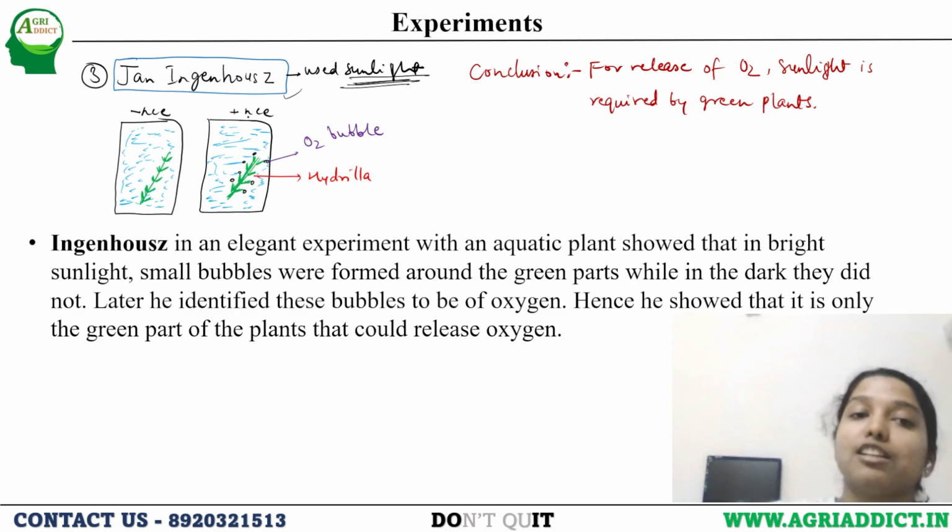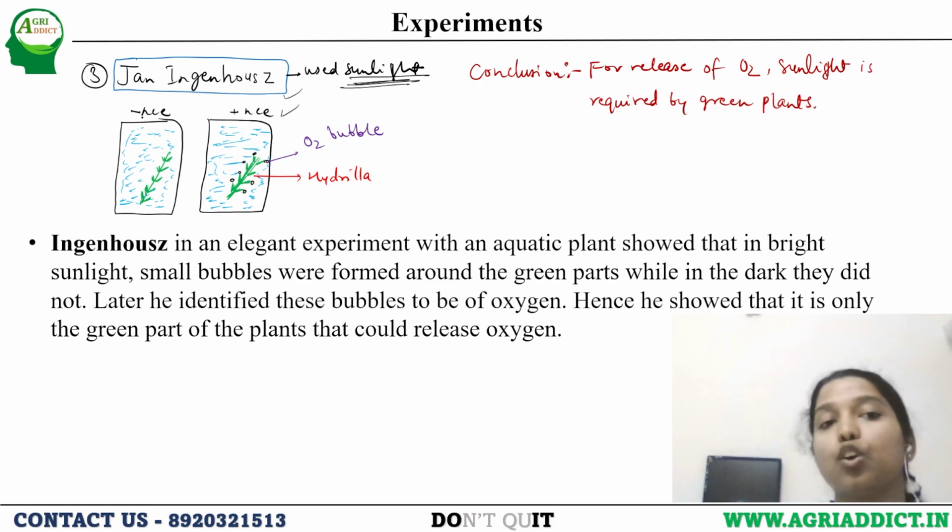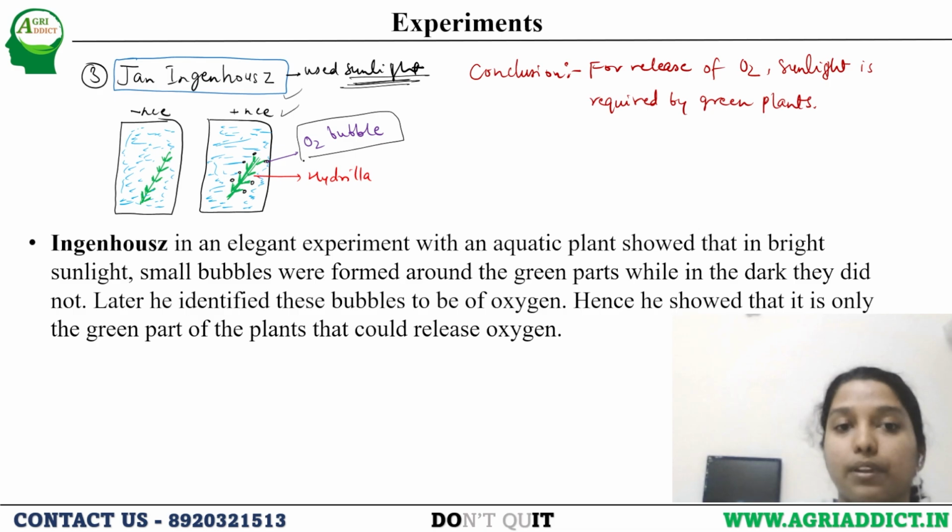In the first scenario, he took one hydrilla plant, which is a water-loving plant, kept in water. In one scenario it is in the presence of sunlight. In the other scenario, he removed the sunlight and it was placed in dark conditions. He found some bubbles at the corners of the hydrilla leaves. Those bubbles he recognized as oxygen bubbles.